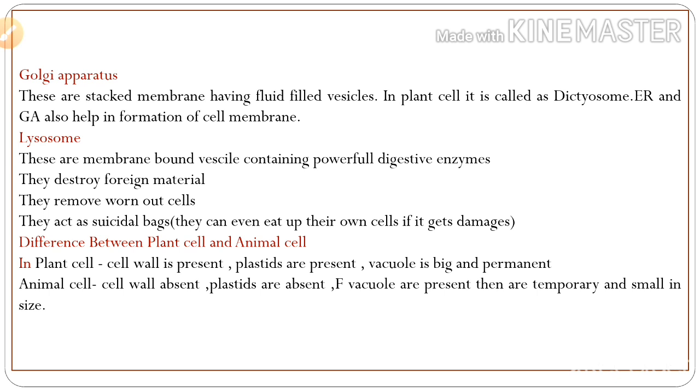Difference between plant cell and animal cell. In plant cells, cell wall is present, plastids are present, vacuole is big and permanent. But in animal cells, cell wall is absent, plastids are absent, vacuoles are present, but they are temporary and small in size.